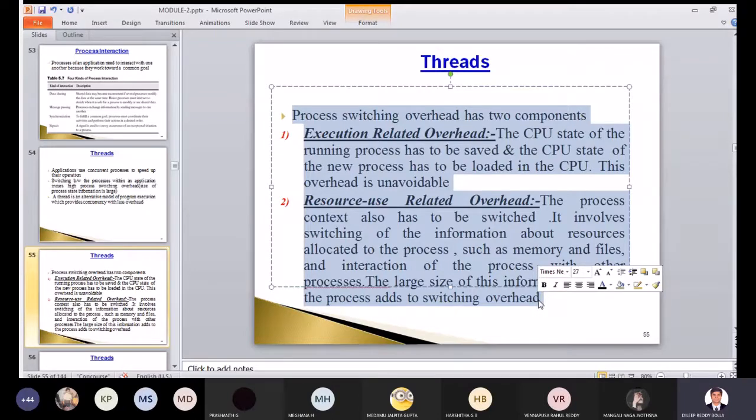You have two types of overhead whenever you are trying to use the thread or process. First is execution related overhead. Second is resource related overhead. So execution means CPU, whatever data it is having, it has to carry that. Resources is like input device or output device of that time.